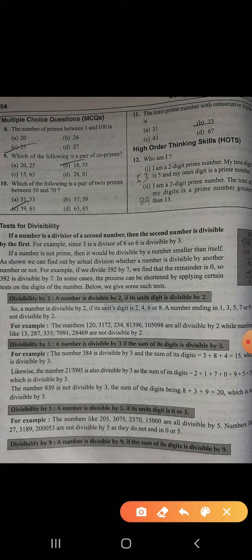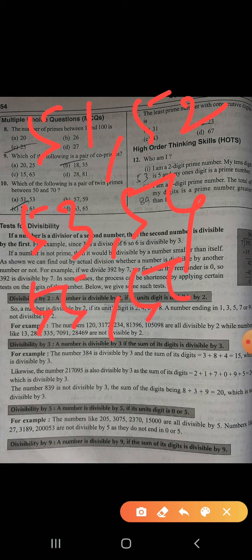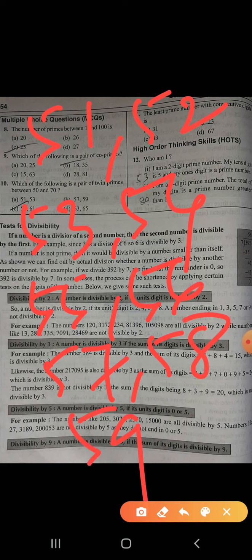So 55 is not possible. 51, 52, 53, 54, 55, 56, 57, 58, 59.